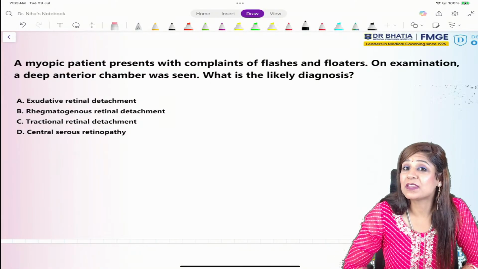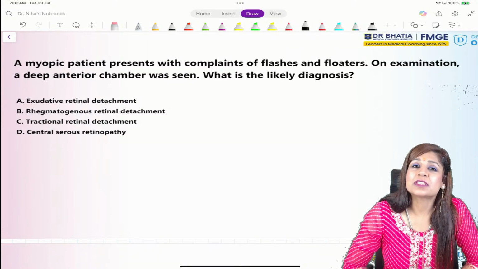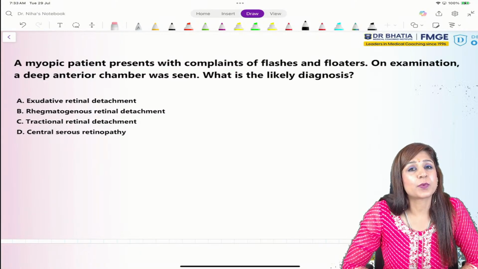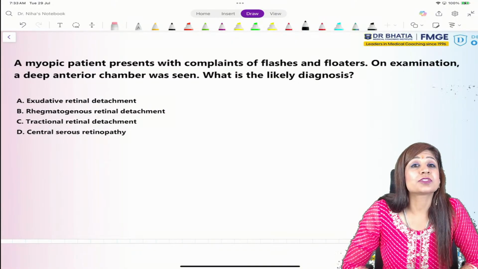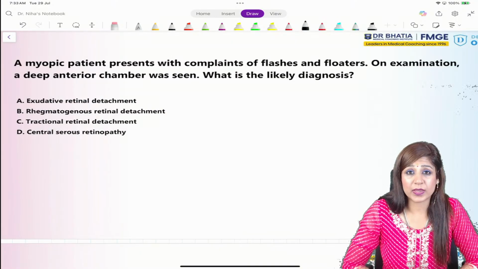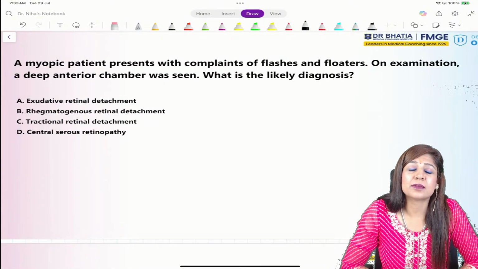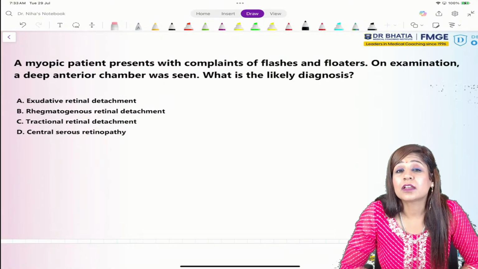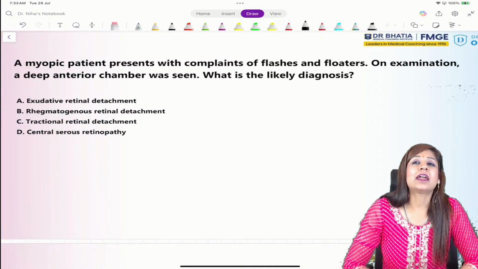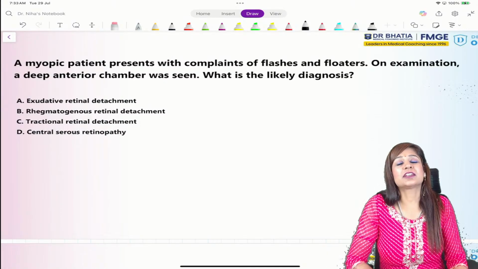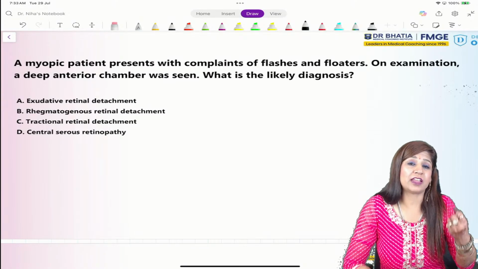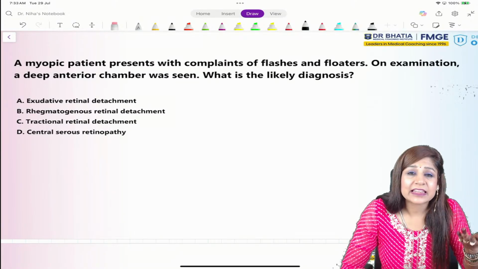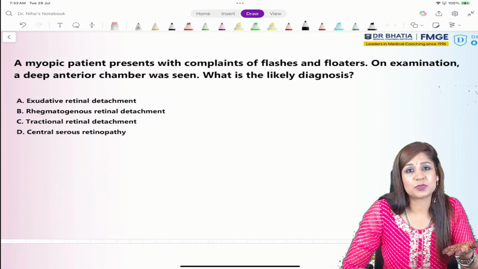NEET PG PYQs. If you see the previous year question papers of NEET PG 2018, 2019 as well as 2020, you will find a number of questions which are repeats from this, and one of the questions which is very common is your Harvard Pitts image. That is exactly from your NEET PG 2024.